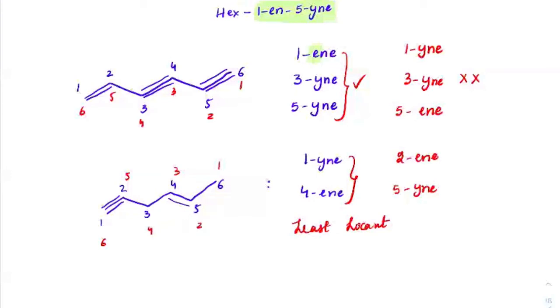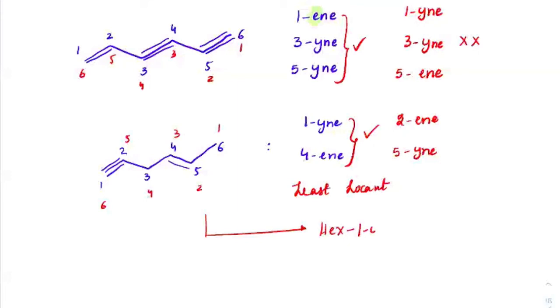Rather than alphabetical order. If the least locants are the same, then and only then we will go with the alphabetical order. Okay? Like between these two, ine and ene, right? So we don't worry about which is coming first alphabetically, but we will check which has the least numbering. So here this is the more preferred numbering. Okay. So what would be the name, for instance, if we have to write the name for this? It is hex, right? And 1 ine and 4 ene.